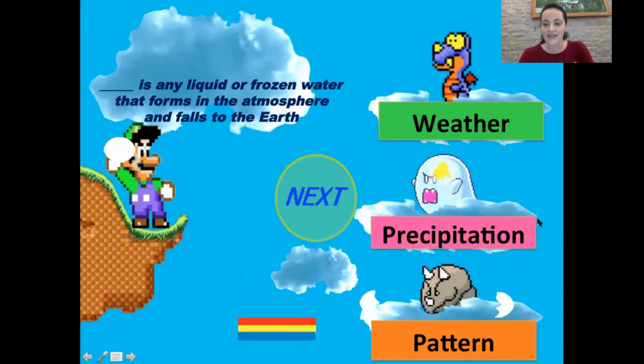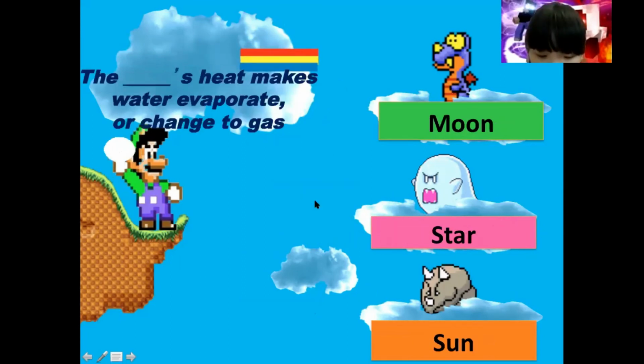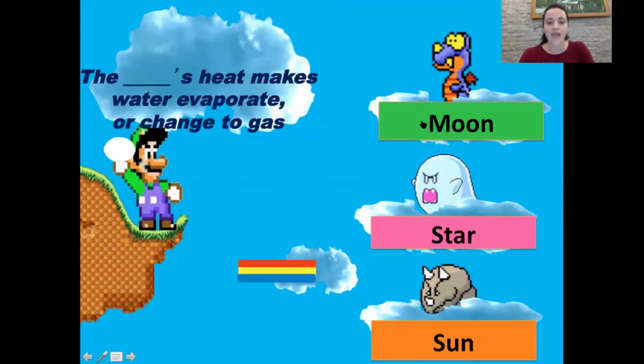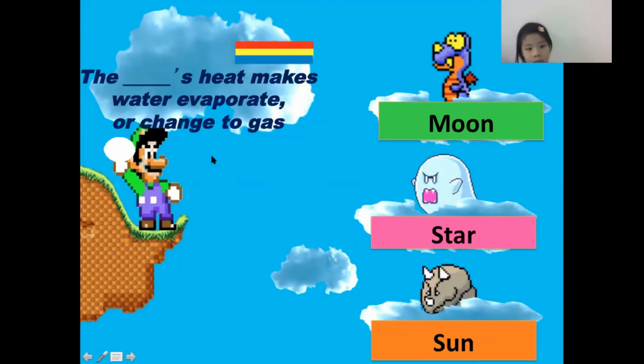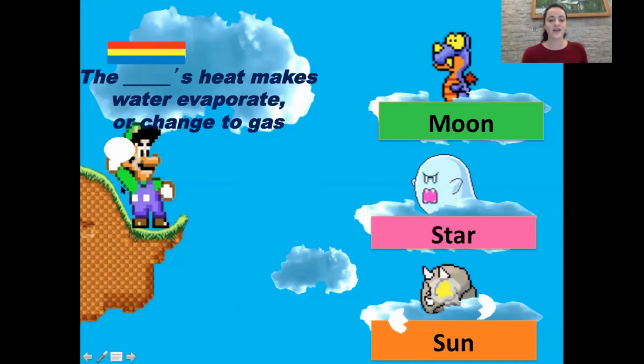and let's go against Min An. Are you there, Min An? Yes. All right, ready? The blank's heat makes water evaporate or change into a gas. Sun. Nice, Mooney was fast. The sun's heat, very good.